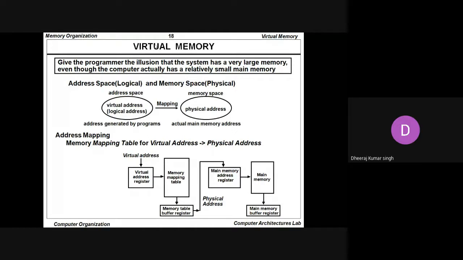So whatever space is going to be occupied by the physical addressing scheme is basically known as the physical space. And whatever space is going to be occupied by the virtual address or logical address is basically known as the virtual space, or you can say the logical address space. Okay, so we are saying the concept of virtual memory.